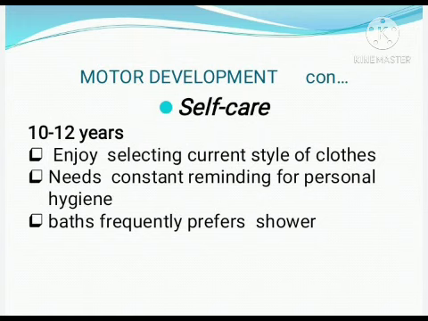They enjoy looking around at their peer group, and they want to dress like the peer group, and they are happy to dress like the peer group. They need constant reminding for personal hygiene. It changes only when they become adolescents. They bathe frequently by the end, and prefer a shower. So by 10 to 12 years, they enjoy selecting the current style of clothes, need constant reminding for personal hygiene, and bathe frequently, preferring a shower.